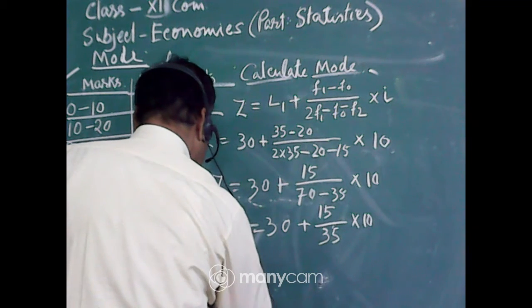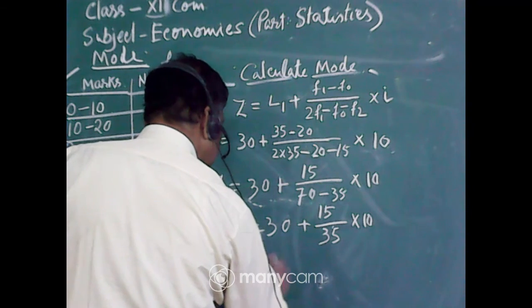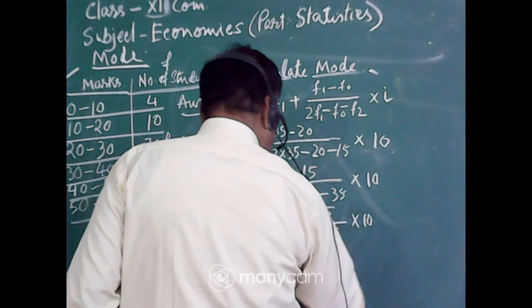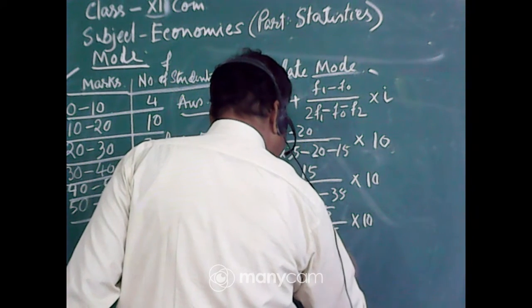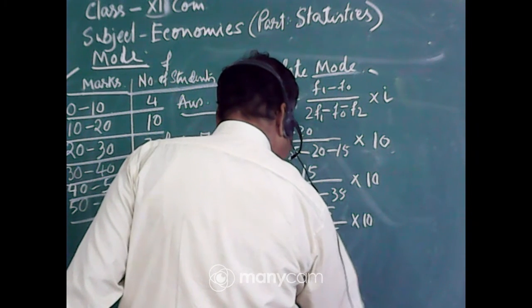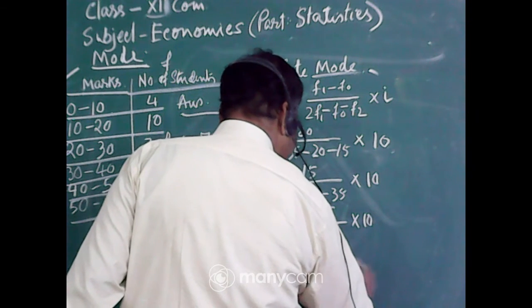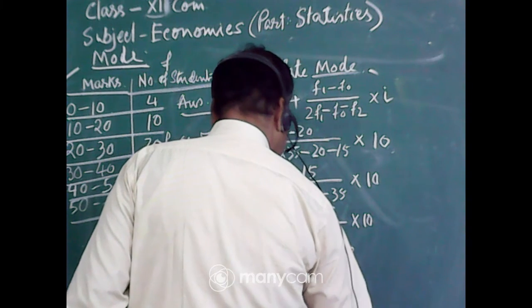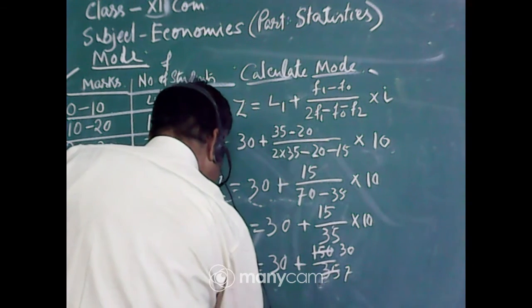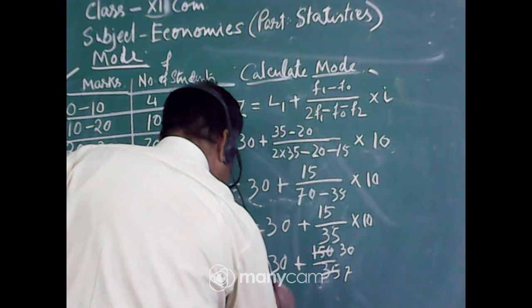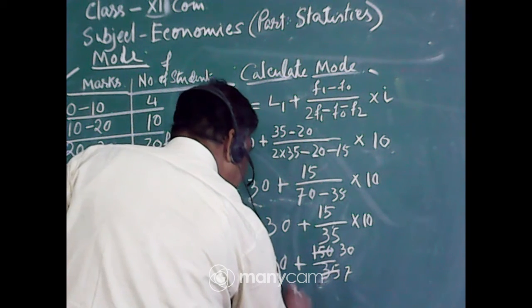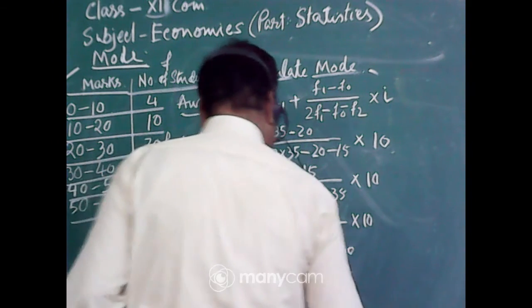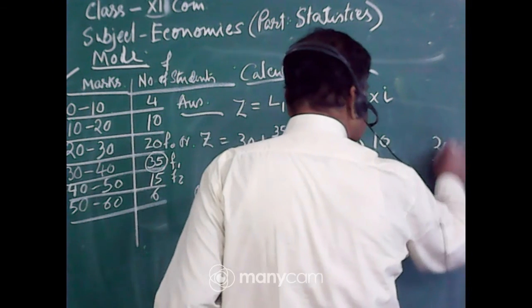Z is equal to 30 plus 150 by 35, which simplifies to 30 by 7. We have to divide 30 by 7, there is nothing else to do.